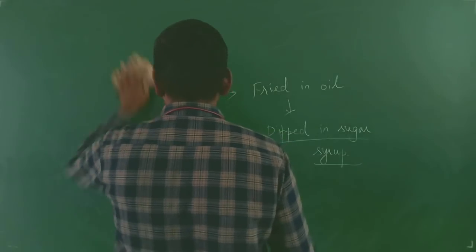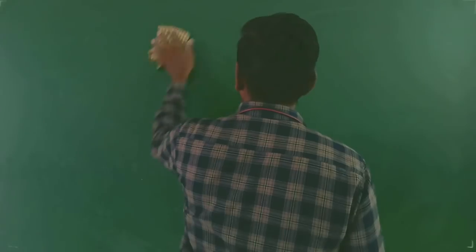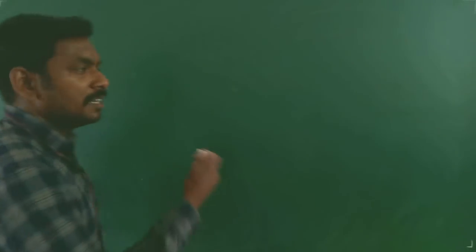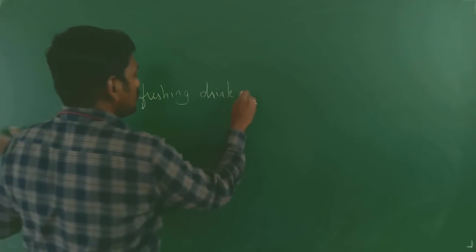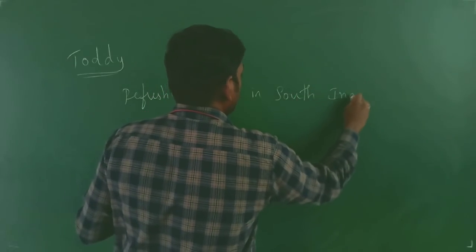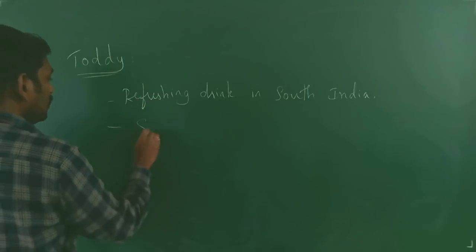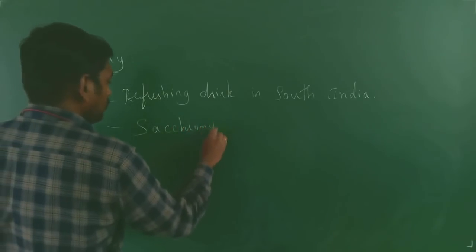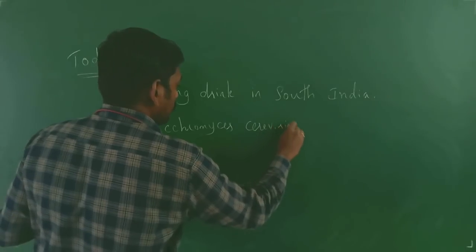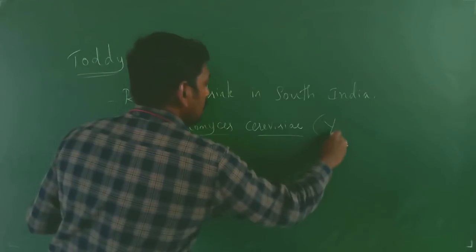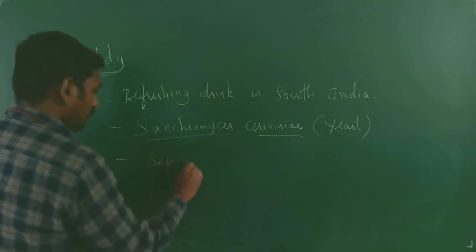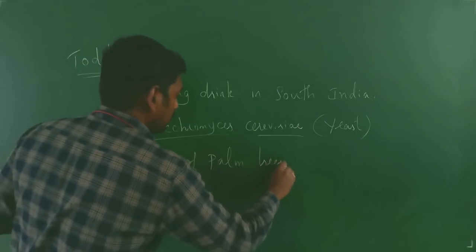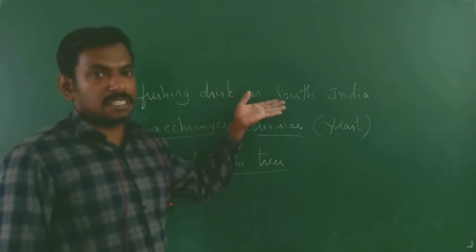The next one is toddy. Toddy is used as a refreshing drink in South India. Toddy usually contains Saccharomyces cerevisiae, which is the yeast. It is obtained from the sap of the palm trees, and it is used as a refreshing drink in South India.